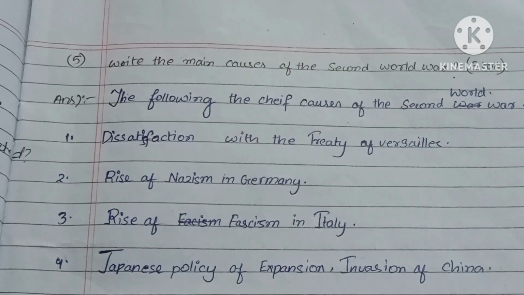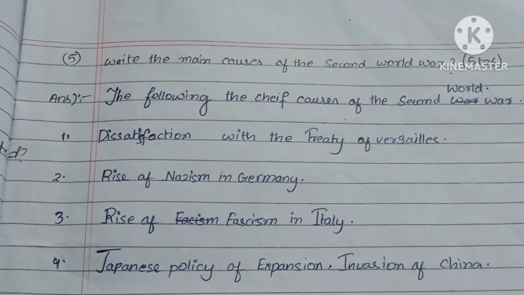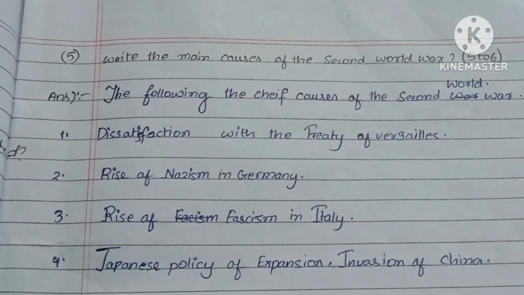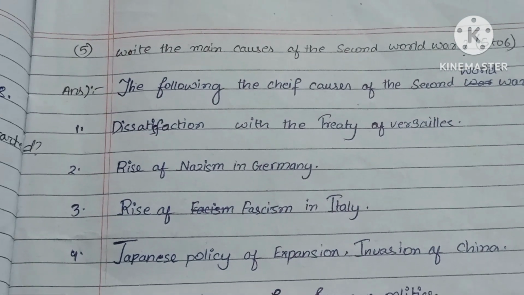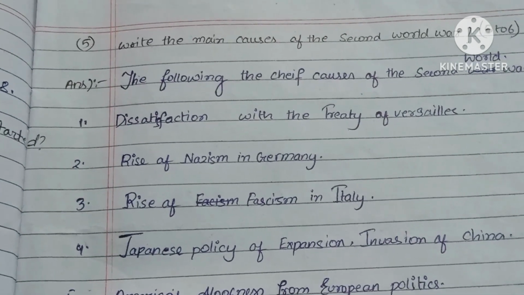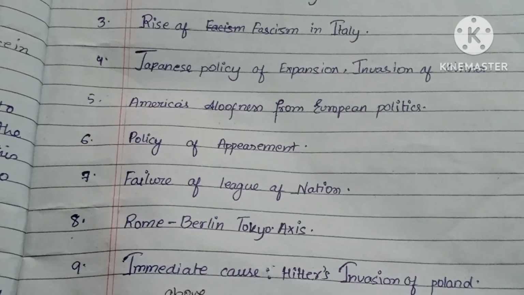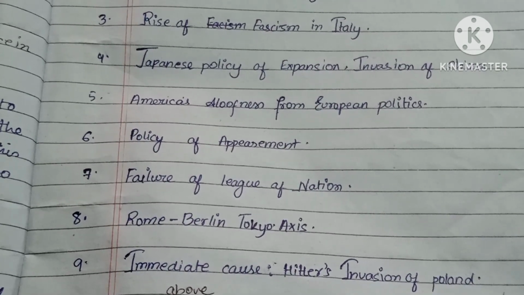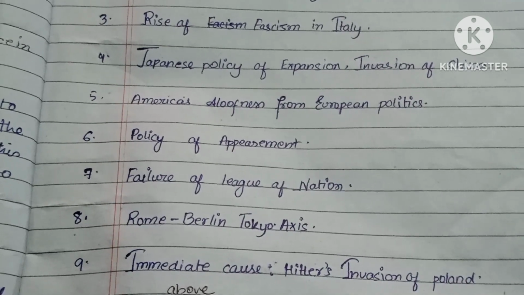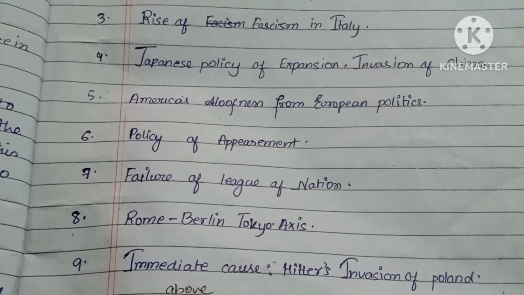Write the main causes of the Second World War. The following are the chief causes of the Second World War: dissatisfaction with the Treaty of Versailles, rise of Nazism in Germany, rise of fascism in Italy, Japanese policy of expansion, invasion of China, America's aloofness from European politics, policy of appeasement, failure of the League of Nations, the Rome-Berlin-Tokyo axis, and the immediate cause, Hitler's invasion of Poland.